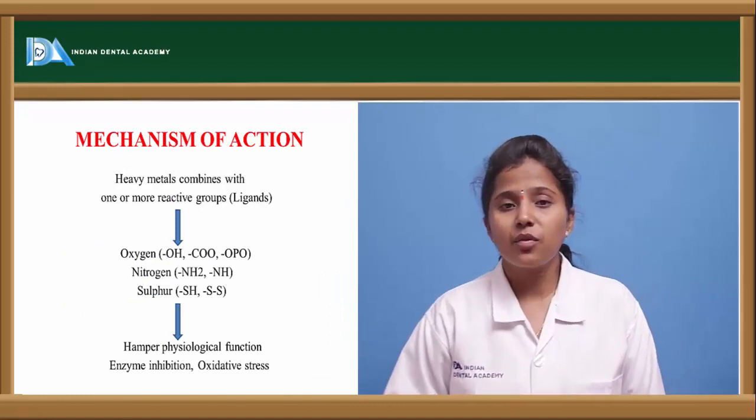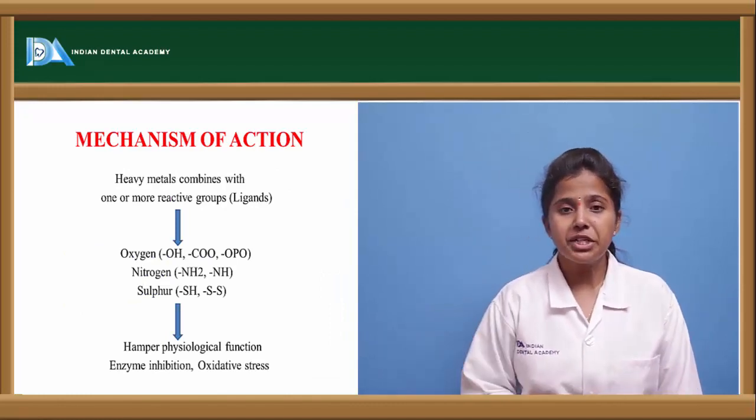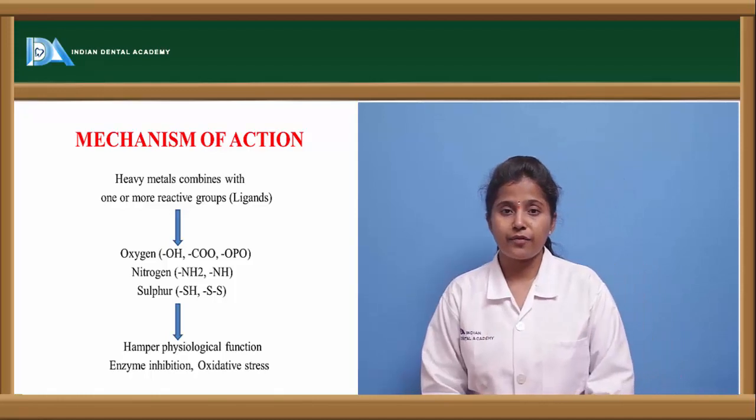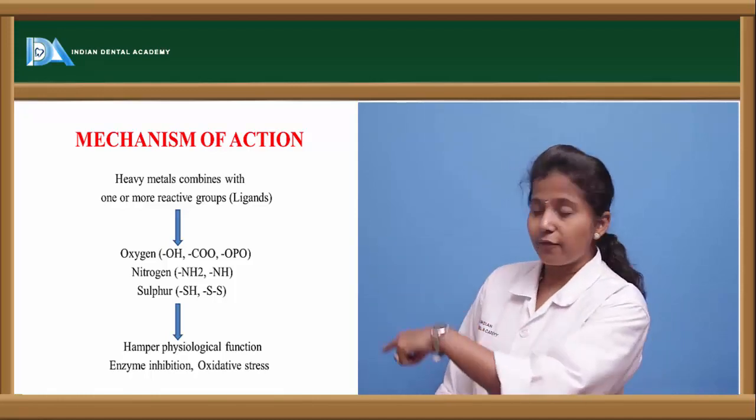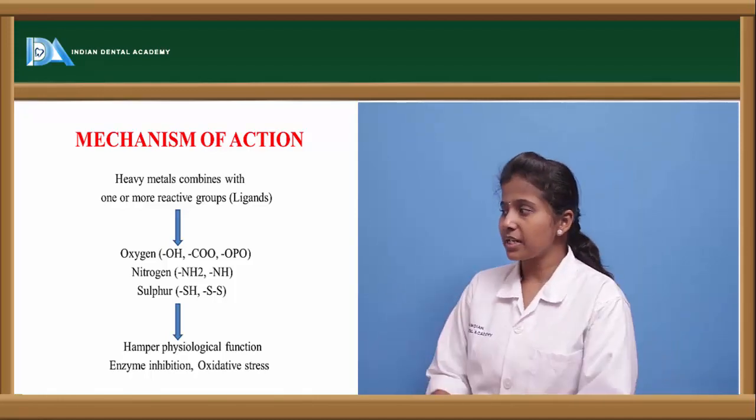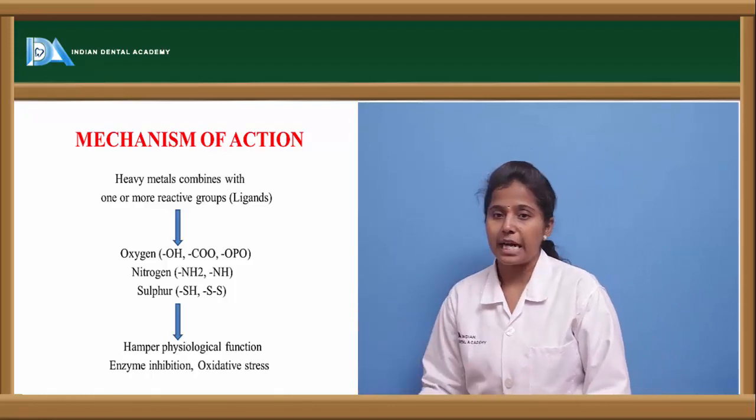What is the mechanism of action of these chelating agents? All chelating agents have a common mechanism of action. We can see the flowchart representation. Heavy metals combine with one or two more reactive groups.